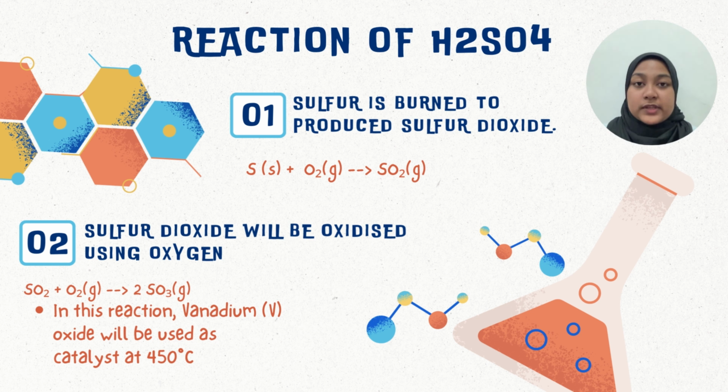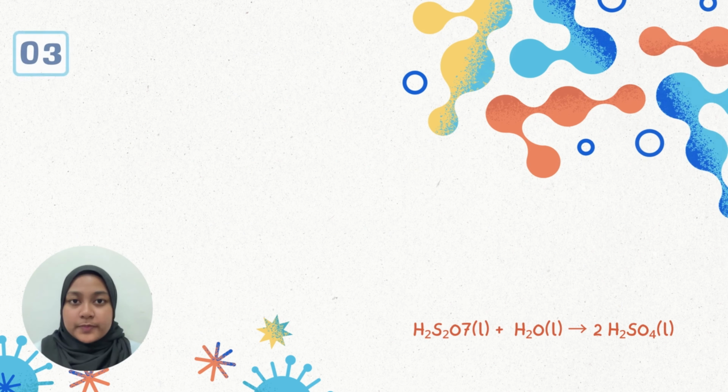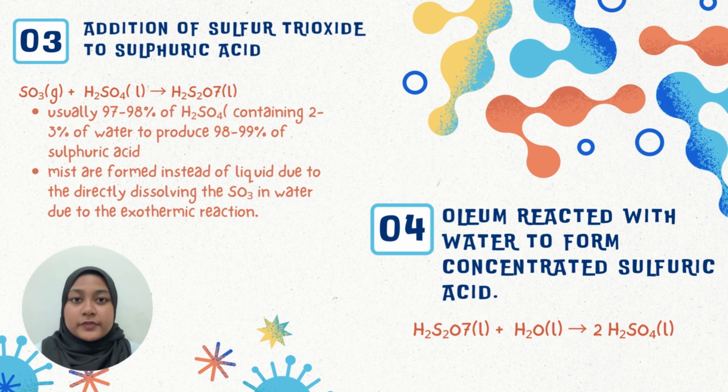Next step is sulfur dioxide is going to be oxidized using oxygen to produce sulfur trioxide. In this reaction, vanadium(V) oxide will be used as catalyst at 450 Celsius. And the next reaction is the addition of sulfur trioxide to sulfuric acid. Sulfur trioxide is going to be added to sulfuric acid to produce oleum.